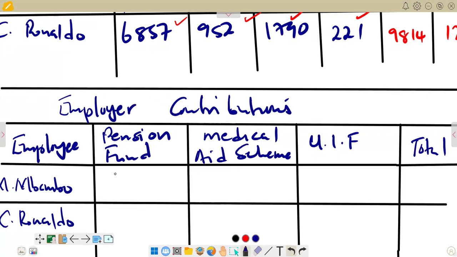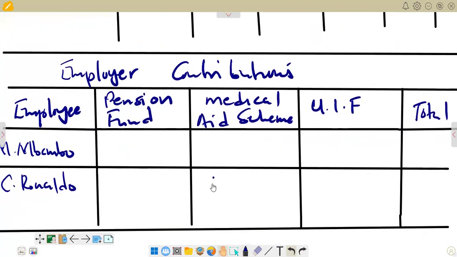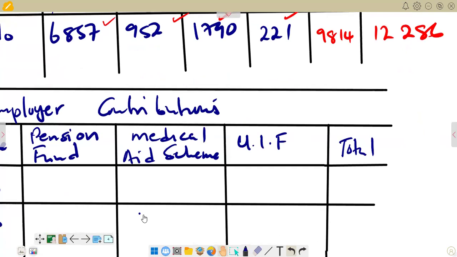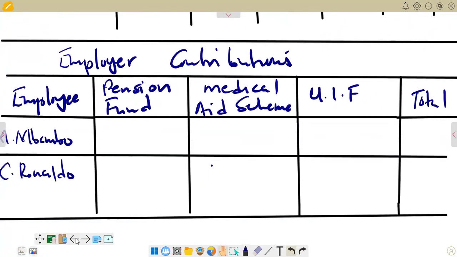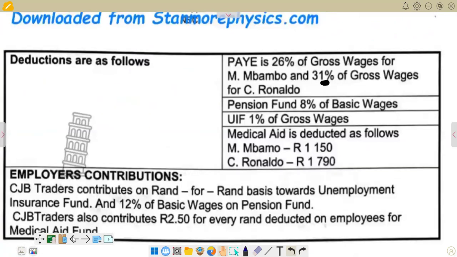Right, on the employer contribution also, we are given instructions on how to go about the calculations. So if you come here, go to the instructions.